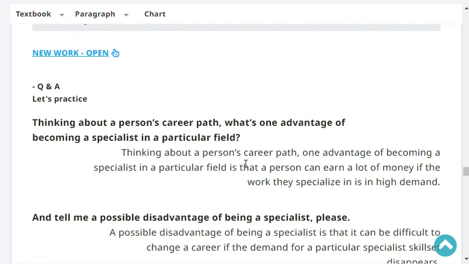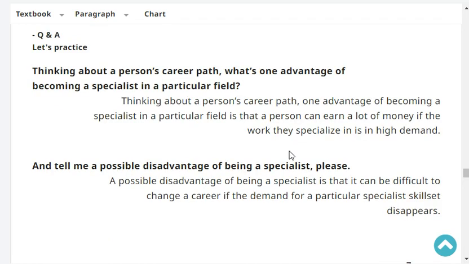Thinking about a person's career path, what's one advantage of becoming a specialist in a particular field? One advantage of becoming a specialist in a particular field is that a person can earn a lot of money if the work they specialize in is in high demand. Right?